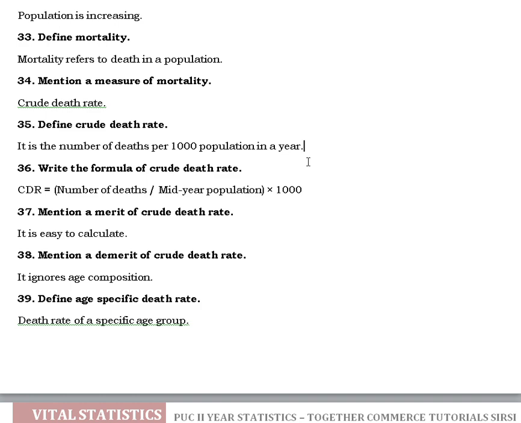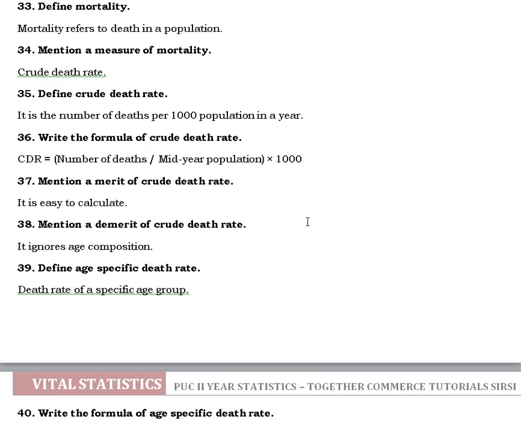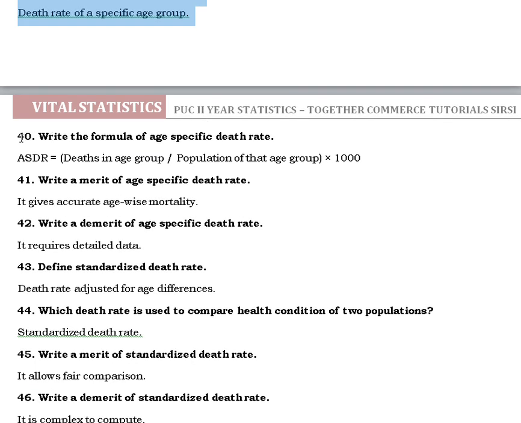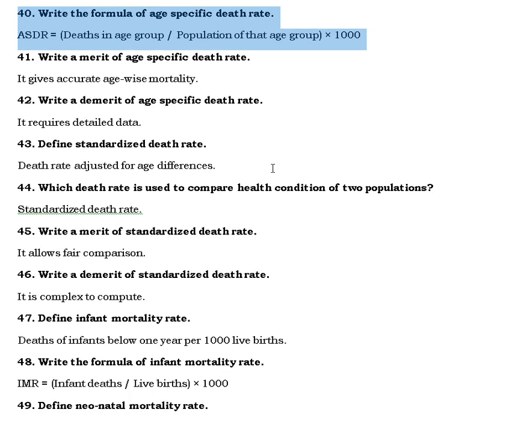37. Mention a merit of crude death rate. It is easy to calculate. 38. Mention a demerit of crude death rate. It ignores age composition. 39. Define age-specific death rate. Death rate of a specific age group. 40. Write the formula of age-specific death rate. ASDR equals deaths in age group divided by population of that age group, times 1,000. 41. Write a merit of age-specific death rate. It gives accurate age-wise mortality.